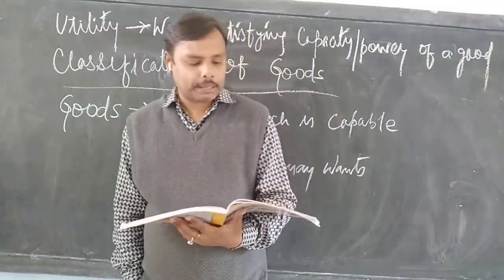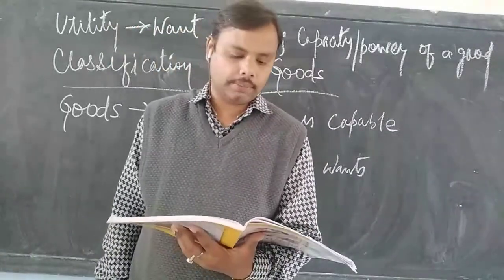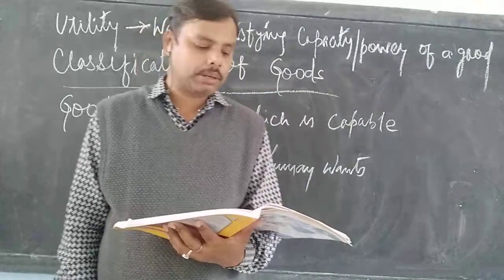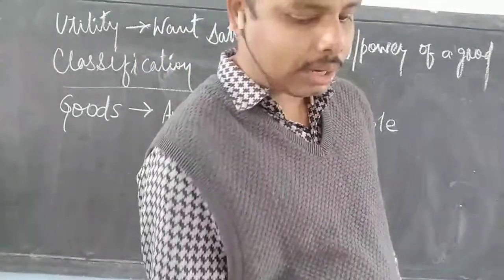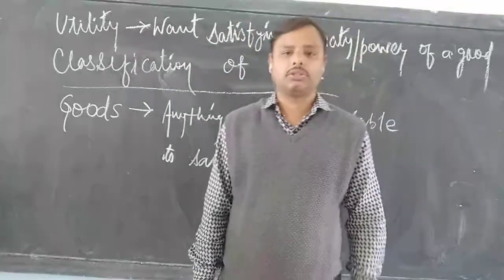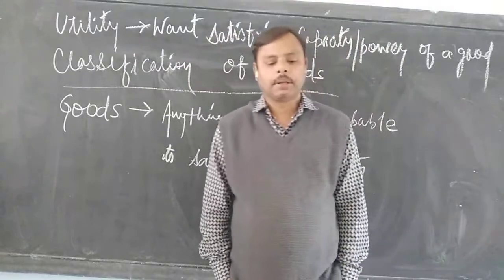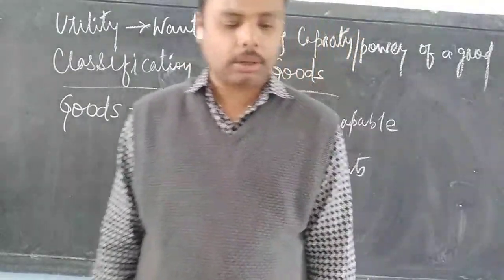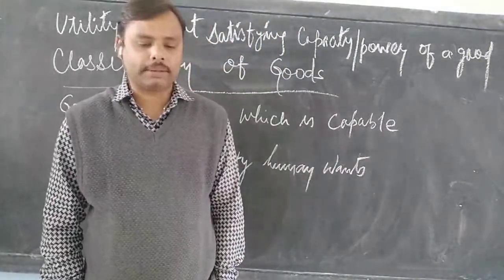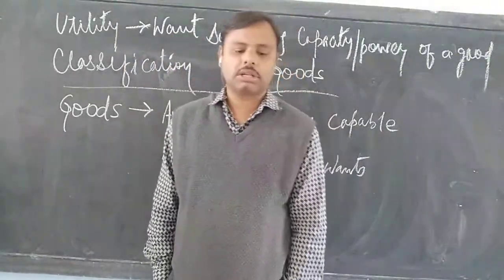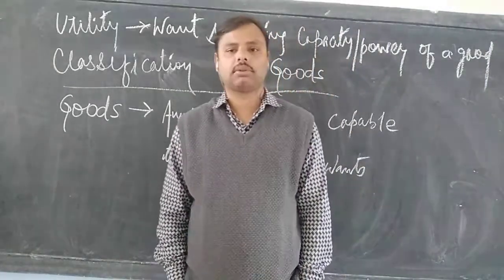The second example is sugar purchased by a wholesaler from a sugar mill is meant for resale. So sugar in the hands of the dealer is an intermediate good. Till the time it does not reach the final user, the final consumer, it is considered an intermediate good. So this is all about the types of goods. There are two more types, on the basis of durability and on the basis of ownership, and the distinction between intermediate goods and final goods, which we will see in the next class. Thank you, class.